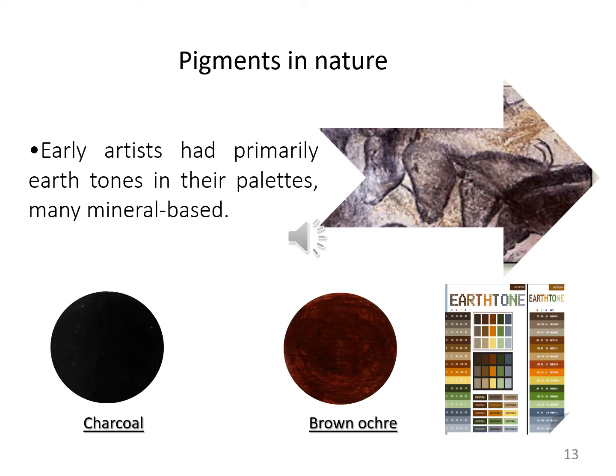You can also see the earth tone scheme in this slide. You can take the example of pigments which are present in various colors such as charcoals and brown ochre.